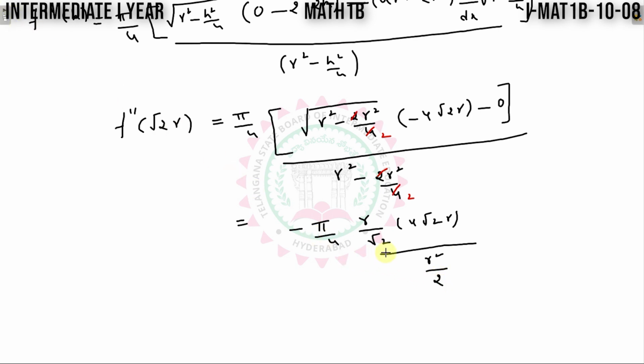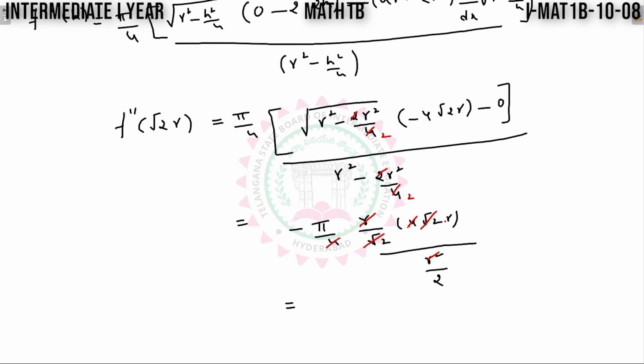Again here I can cancel root 2. The 4 and 4, r into r square gets cancelled. So the final answer here I am getting, this 2 is r, this 4 also cancels here.